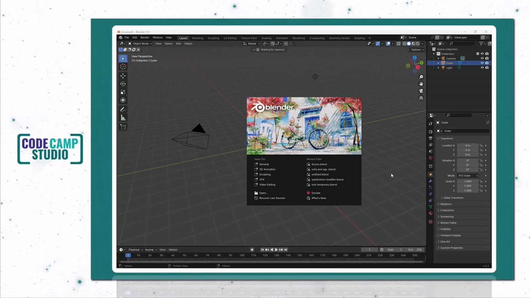Today in the sixth video of our Blender series, we will learn about Mirror Modifier. Imagine a perfect mirror reflecting your object. That's essentially what the Mirror Modifier does. It creates a mirrored copy of your mesh based on a chosen axis. Any edits you make to one side are instantly reflected on the other, keeping your object perfectly symmetrical.